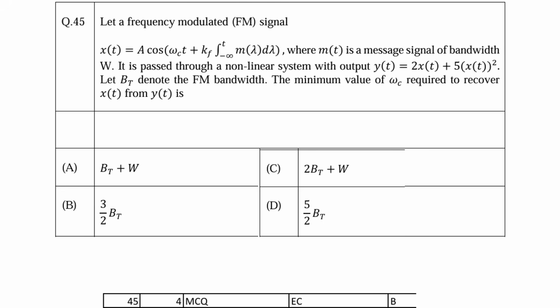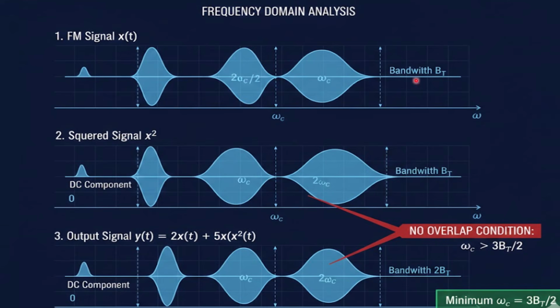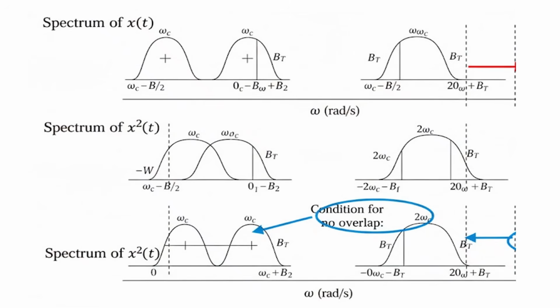Let's see. The FM signal is x(t), and y(t) is actually the combination of 2x(t) and x squared(t). In order to recover, the first component and the second harmonic, the DC component, must not overlap. Otherwise it will be very difficult to reconstruct x(t); we cannot reconstruct. If you solve, you will get that omega_c must be greater than thrice of B_T by 2. Let's see the detailed calculation.